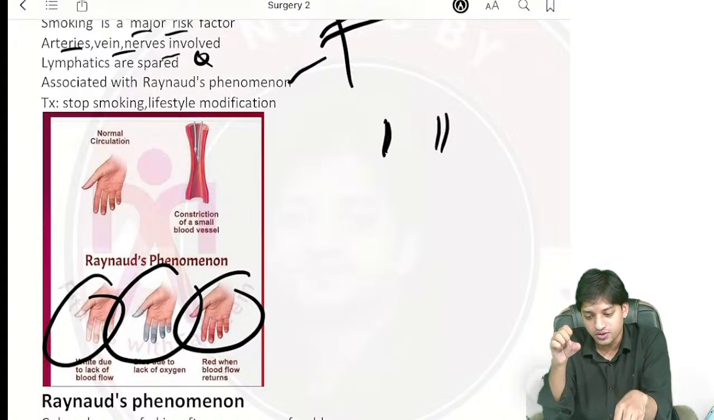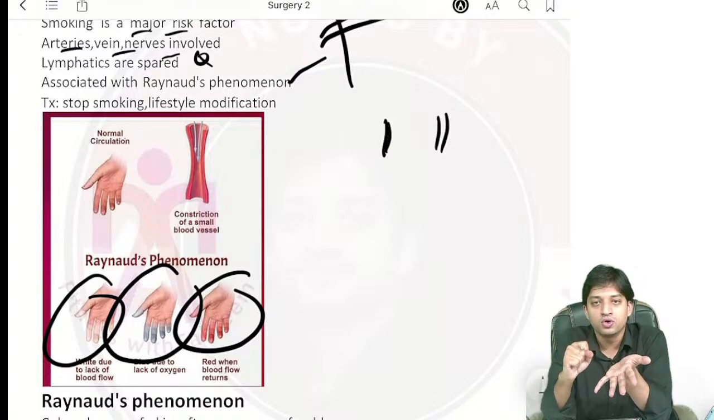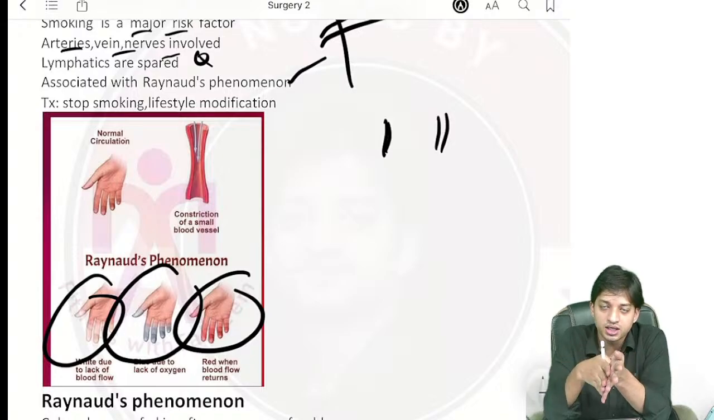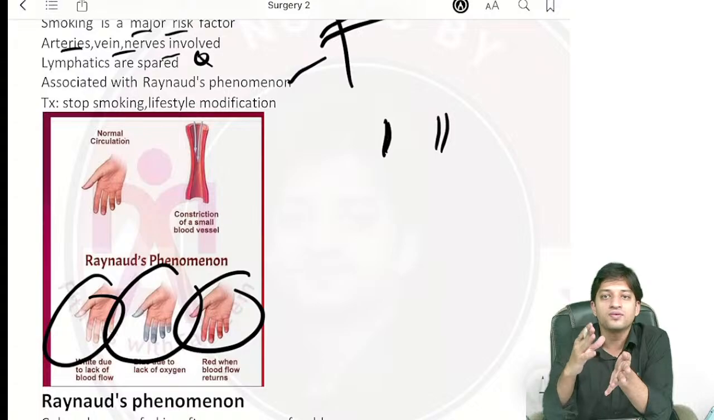Again, why? Because of vasoconstriction. Once the blood flow is decreased, another time due to decreased blood flow, deoxygenated blood will accumulate in the fingers and the tissues. It will turn blue. Again, when the blood flow is increased or restored, the fingers and the hand will turn red.